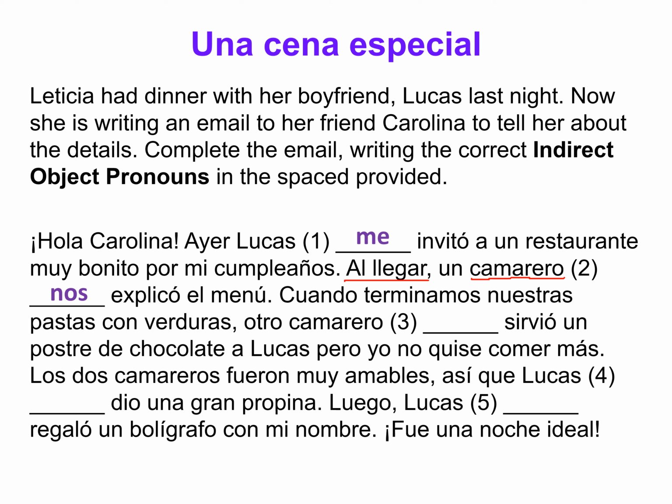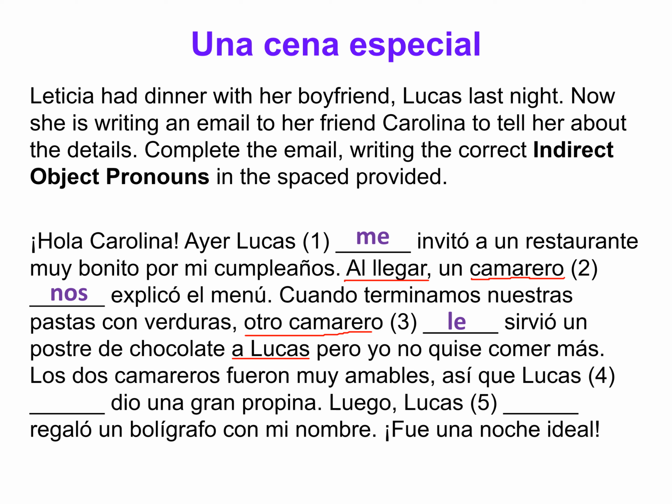Next, cuando terminamos nuestras pastas con verduras, so when we finished our pasta with vegetables, that's what they ate for dinner. So, another waiter le sirvió un postre de chocolate a Lucas. And so now another waiter came and brought a chocolate dessert for Lucas. So Lucas, the action was carried out for Lucas.